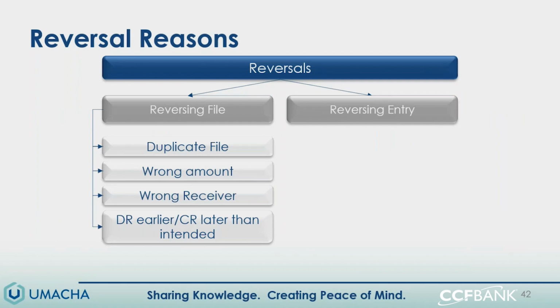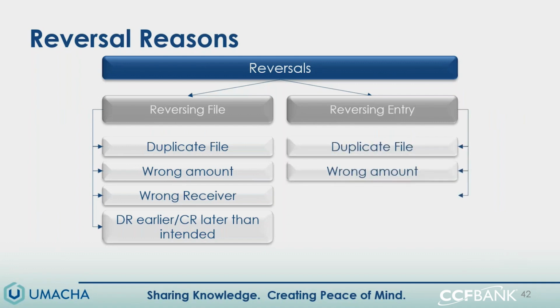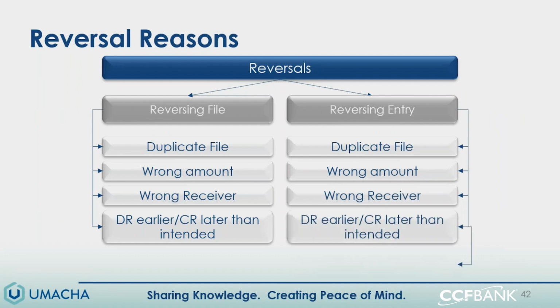And then the last one is related to a date. So if we have a debit that is going to be earlier than what was authorized, or a credit that is later than intended, then we could do a reversing file. For a reversing entry, very similar. We still have duplicate, we still have wrong amount, we still have wrong receiver, we still have that debit or credit earlier or later than intended.